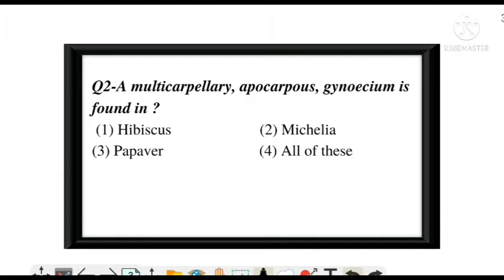A multicarpellary apocarpous gynoecium is found in... and the correct answer is option number B, Michelia. If in place of apocarpous it is written syncarpous, then your answer would be Papaver. Next question.